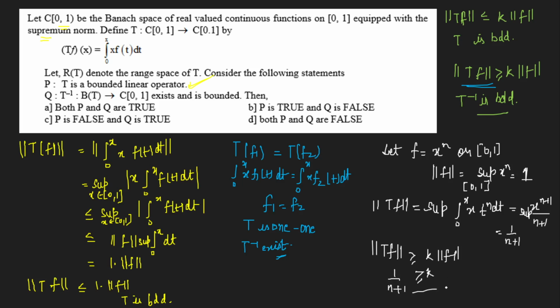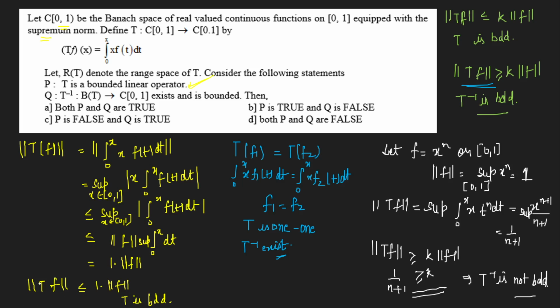So is it possible for any k? Let's suppose I take any k greater than 0, it is not possible always. So I can say that T inverse is not bounded, right? Why is it not true? Because if I take k equal to 1 upon n plus 2, then it would not be true. So that means for this case, I get one f such that the norm of Tf is not greater than or equal to k times the norm of f. So I can say that T inverse is not bounded.